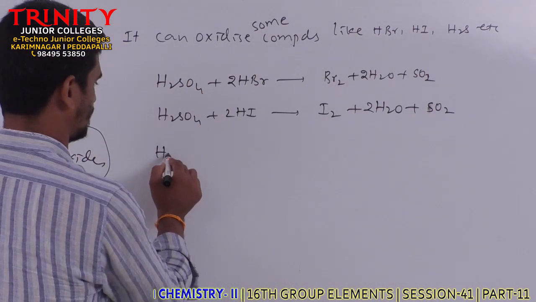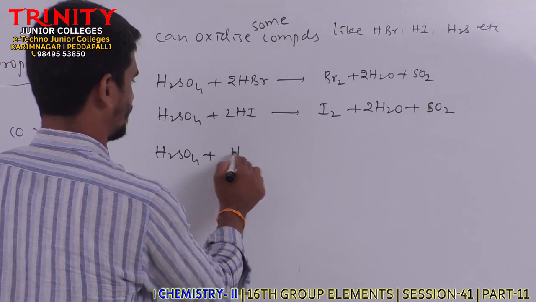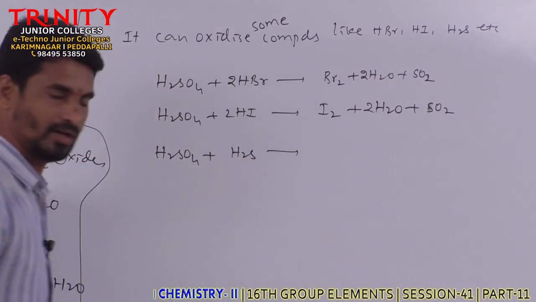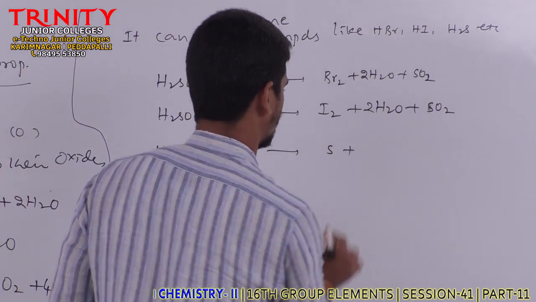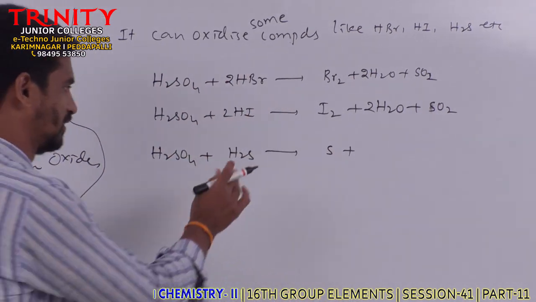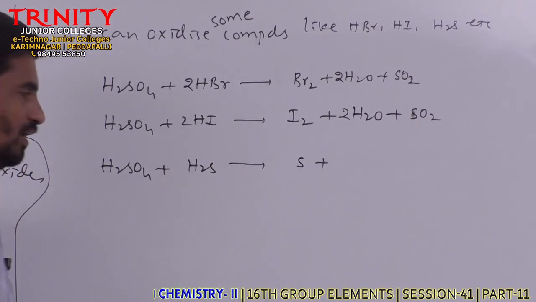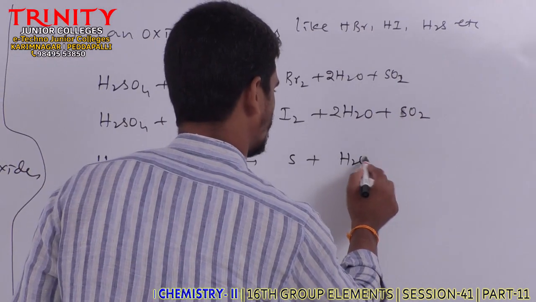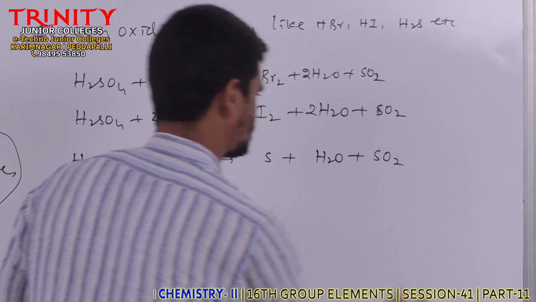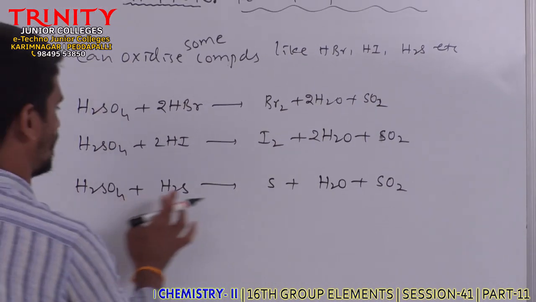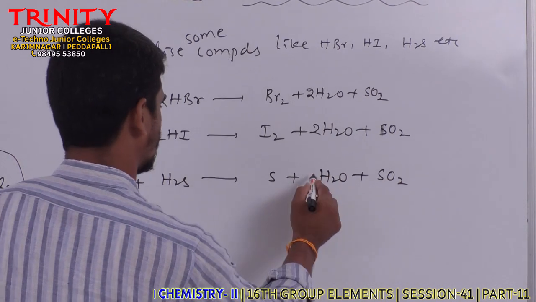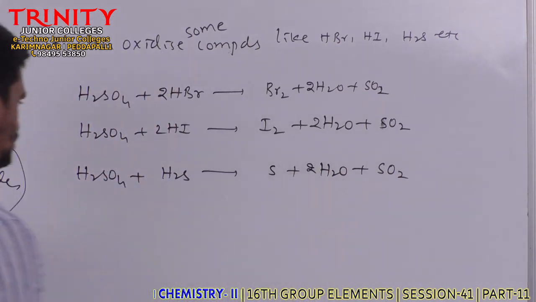And when concentrated sulfuric acid is treated with H2S, it oxidizes hydrogen sulfide to sulfur, -2 to 0, along with the formation of H2O and SO2. Clear? So in this way we can say the oxidizing properties.